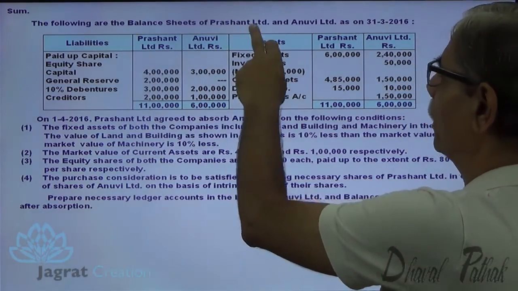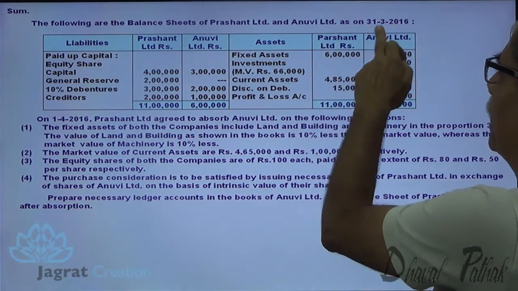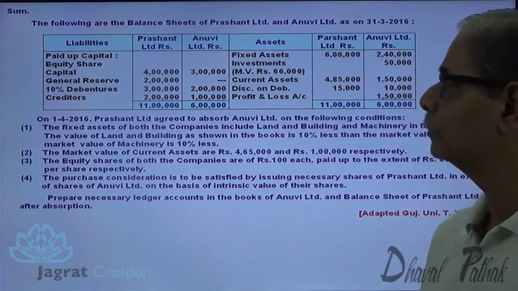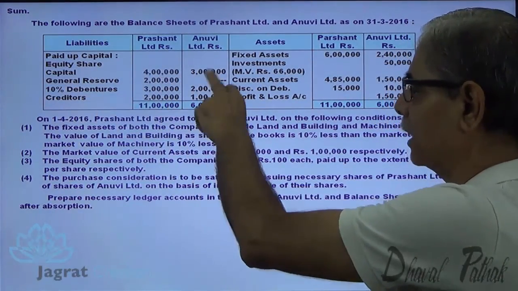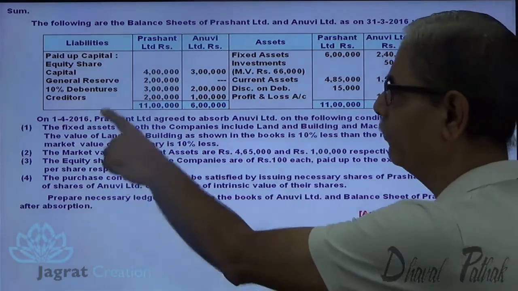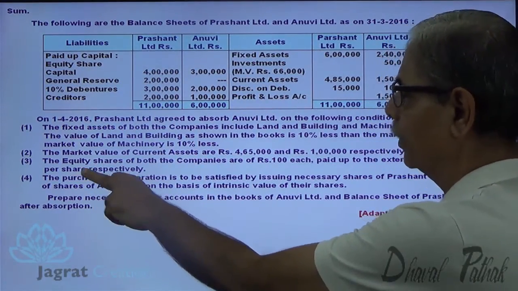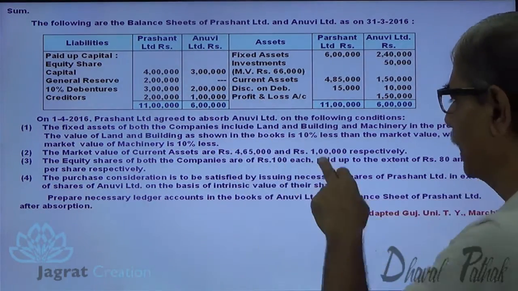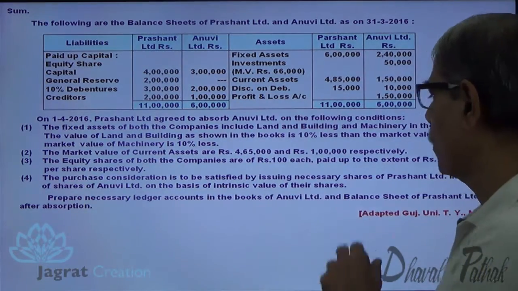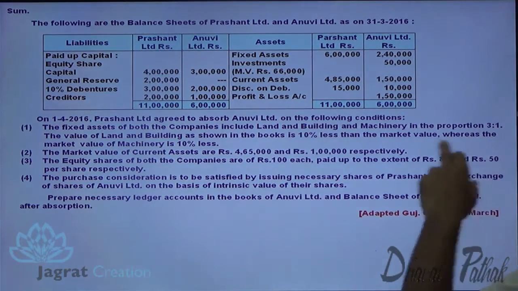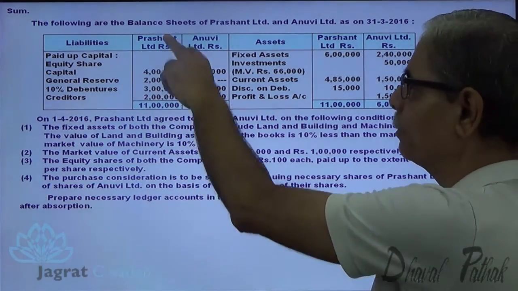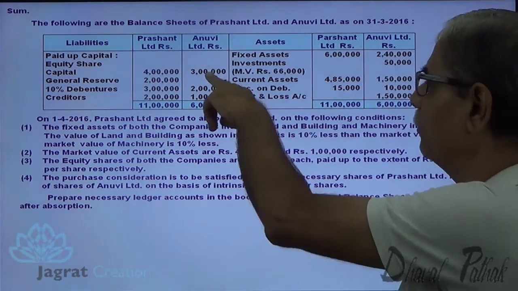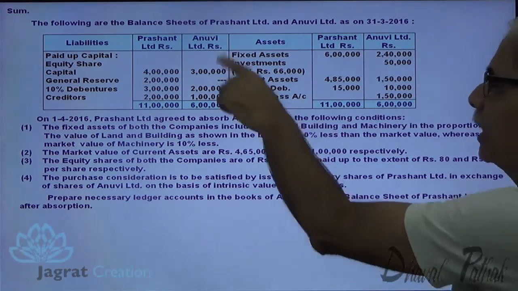Following are the balance sheet of Prashant Limited and Anuvi Limited as on 31st of March 2016. You are given the balance sheet. Equity share capital 4 lakhs, 3 lakhs. You are given information about the equity share capital. The equity share of both the companies are of rupees 100 each. So both the equity shares are of 100 each. Face value is 100. Paid up to the extent of 80 and 50 respectively per share. So this Prashant Limited equity share capital is paid up per share 80, while in case of Anuvi, paid up value per share is 50 rupees.